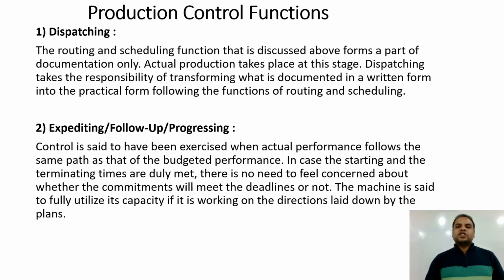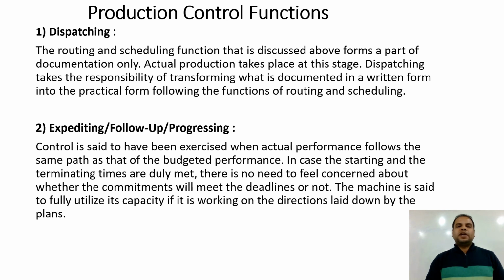We have discussed the production planning function in the previous slides, and now we are going to discuss the production control function. In production control, the first function is dispatching. In the planning phase, we did only the paperwork, but now it is time for execution. The routing and scheduling functions discussed above form a part of documentation only. Actual production takes place at this stage.